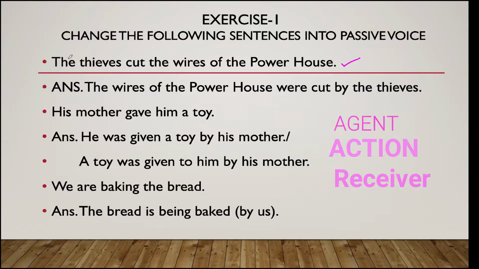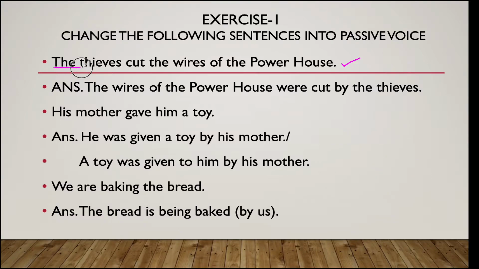The thieves is the agent, it's the subject, it's the doer as they are performing the action of cutting. What's the action? Cut. The wires of the powerhouse is the object, the receiver of the action. So, the first rule is when we change the sentences into passive voice, we need to identify the object of the active voice.